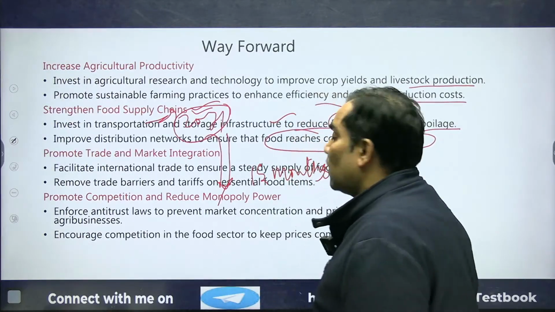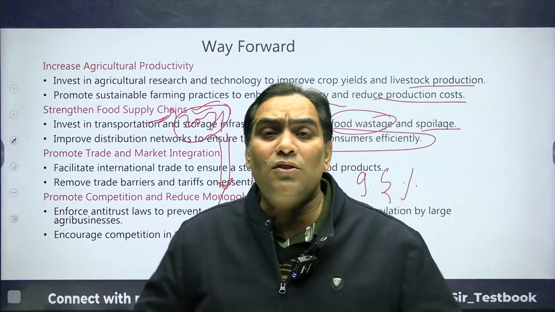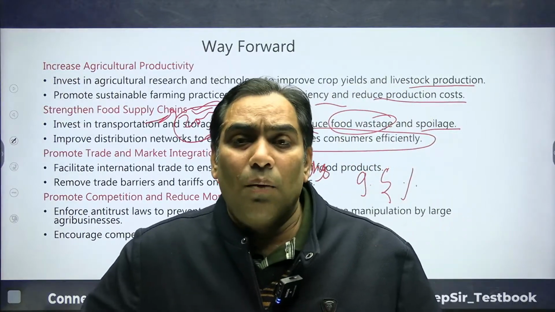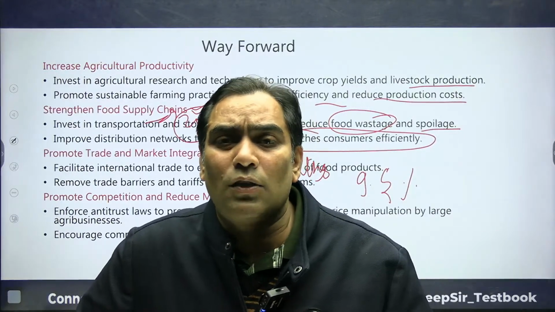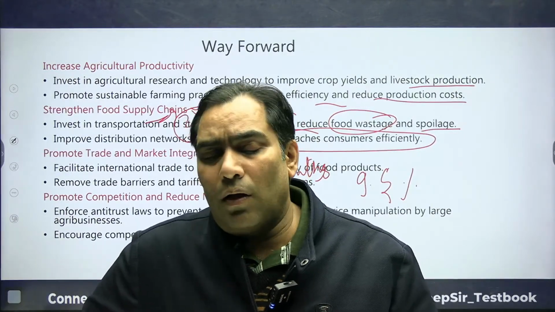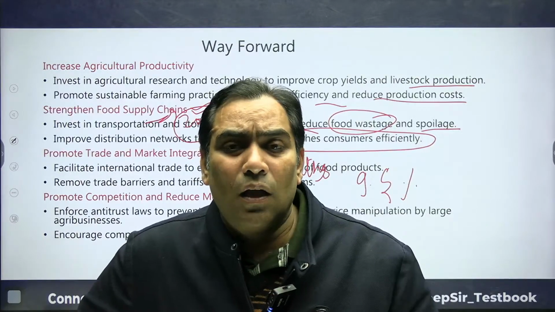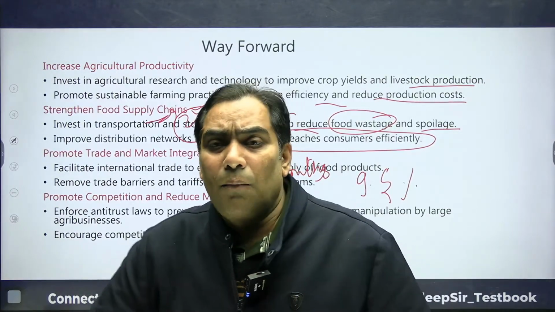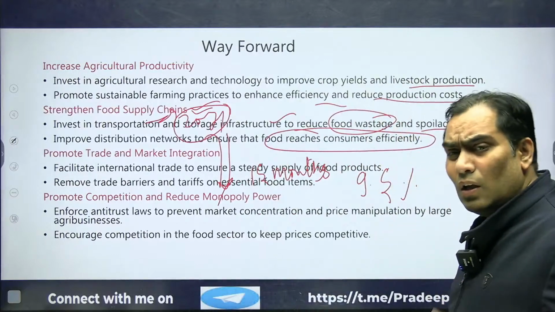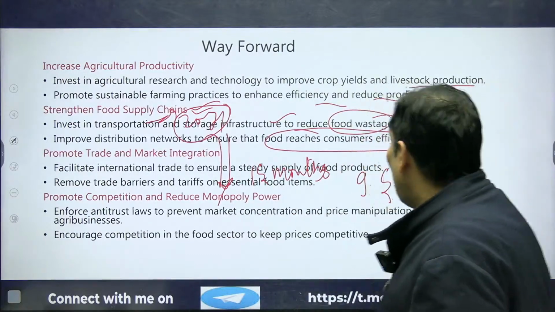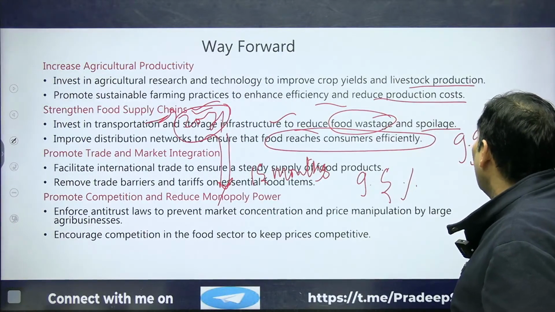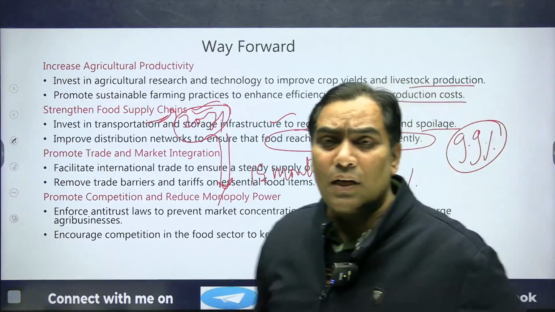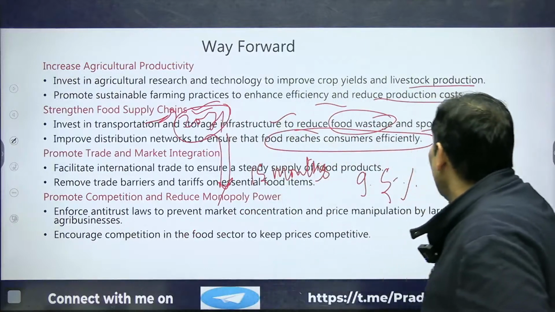And not only this, if we talk about cereals, there is too much production of wheat and rice because of minimum support price and because of the green revolution. Still the prices of cereals are also high. It is 9.9%, above the food inflation.